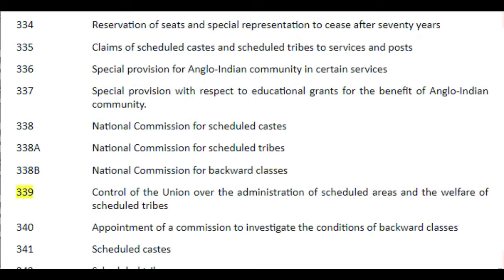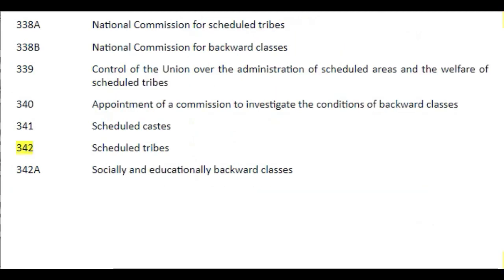339. Control of the Union over the administration of scheduled areas and the welfare of scheduled tribes. 340. Appointment of a commission to investigate the conditions of backward classes. 341. Scheduled castes. 342. Scheduled tribes. 342A. Socially and educationally backward classes.